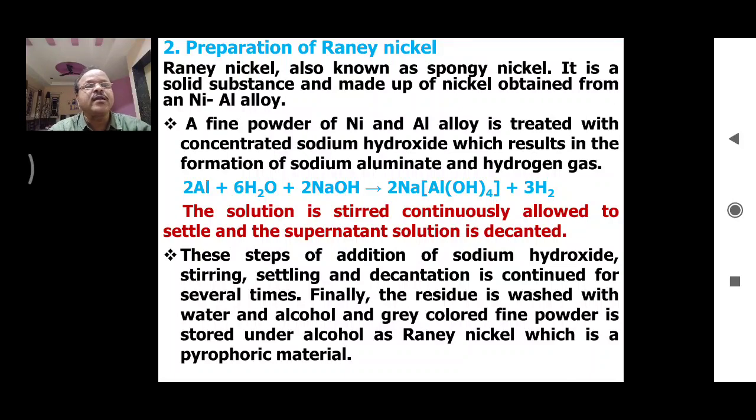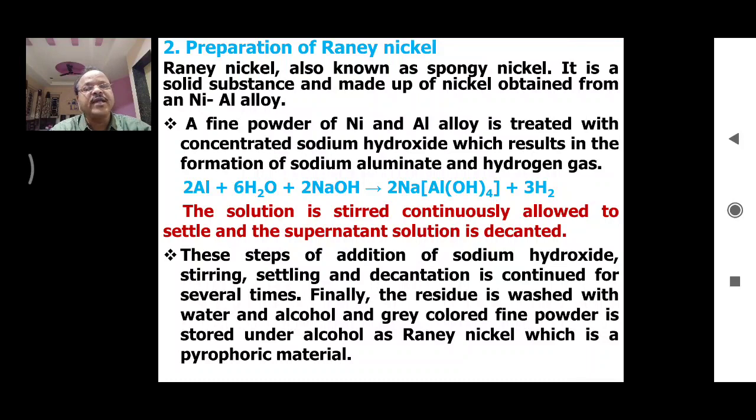Raney nickel, which is also known as spongy nickel, is a solid substance made up of nickel obtained from a nickel aluminum alloy. So how is it prepared? The method of preparation of Raney nickel involves the use of nickel and aluminum alloy.